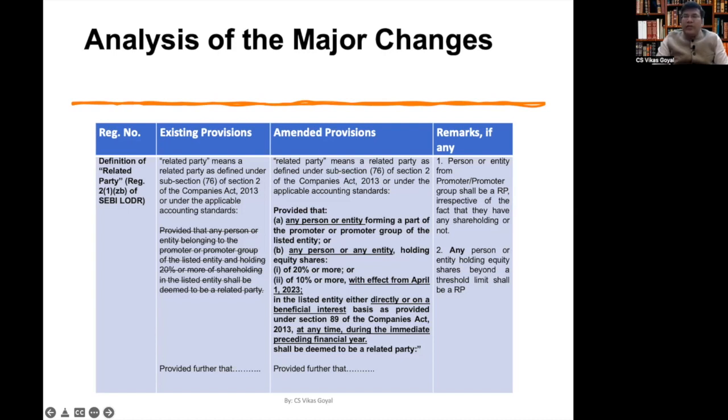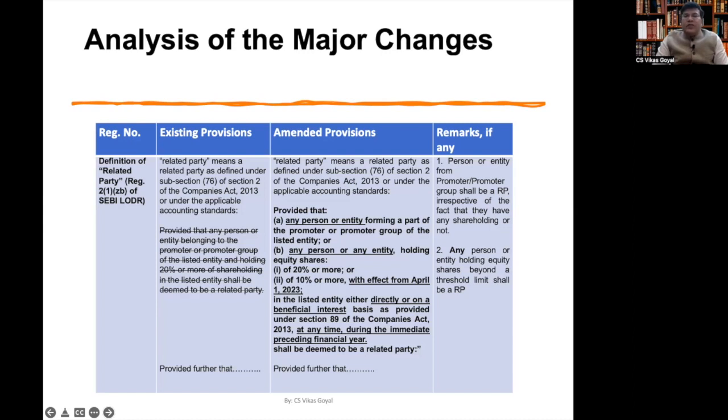However, after the amendments, this aspect has been changed drastically. Why so? Because the threshold of shareholding for any person or entity which belongs to the promoter or promoter group has simply been done away with. So now any person or any entity which belongs to the promoter or promoter group is not required to meet any condition of having any shareholding in the company. They will simply be deemed a related party.